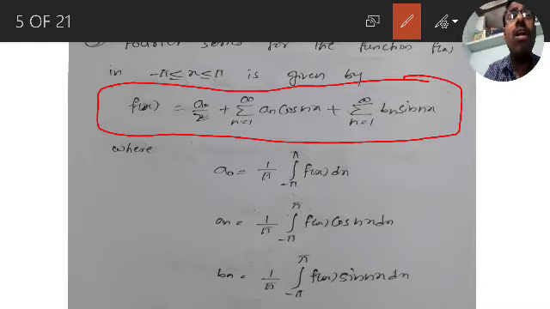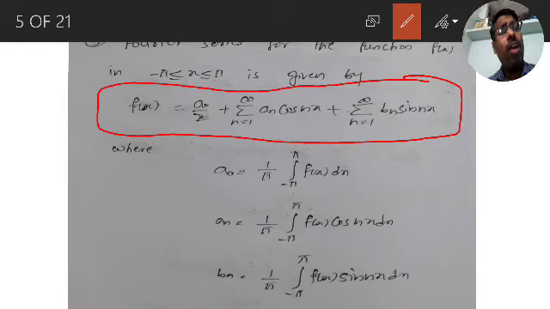Why? You should be familiar with Euler's formulae, that is, the Fourier coefficients a naught, an and bn formulae, and you should be familiar with the Fourier expansion for any function f of x, so that you can easily solve the problems. So what is f of x? a naught by 2 plus sigma an into cos nx plus sigma bn into sin nx.